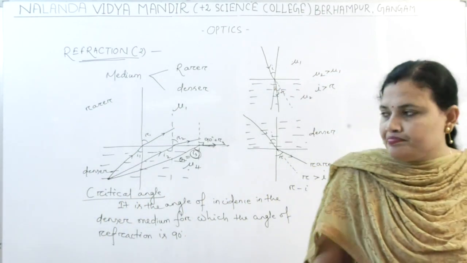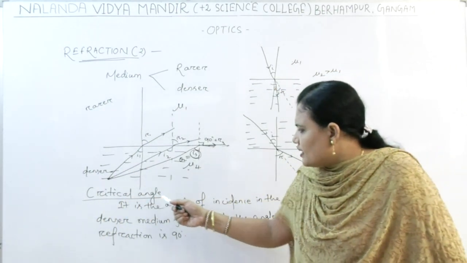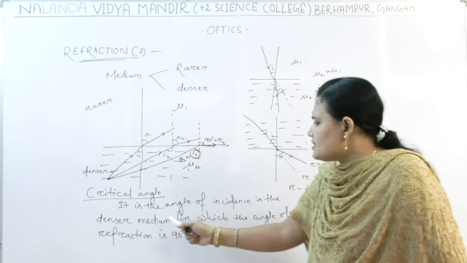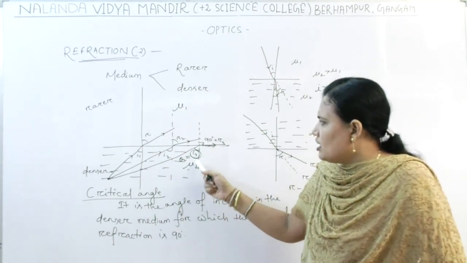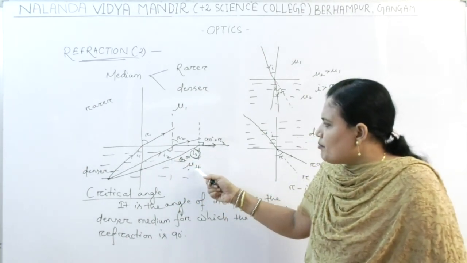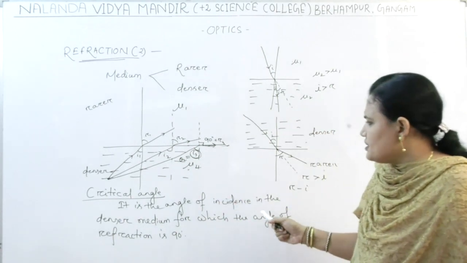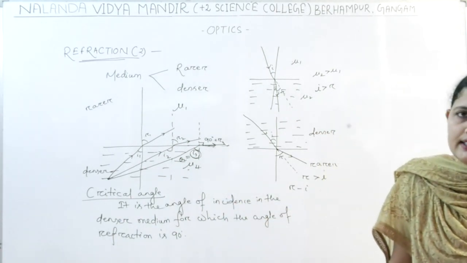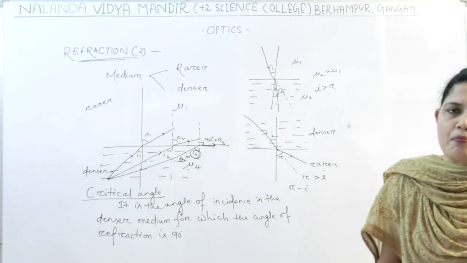All of you clear? So what is the critical angle? The angle of incidence in the denser medium for which the angle of refraction is 90 degrees.